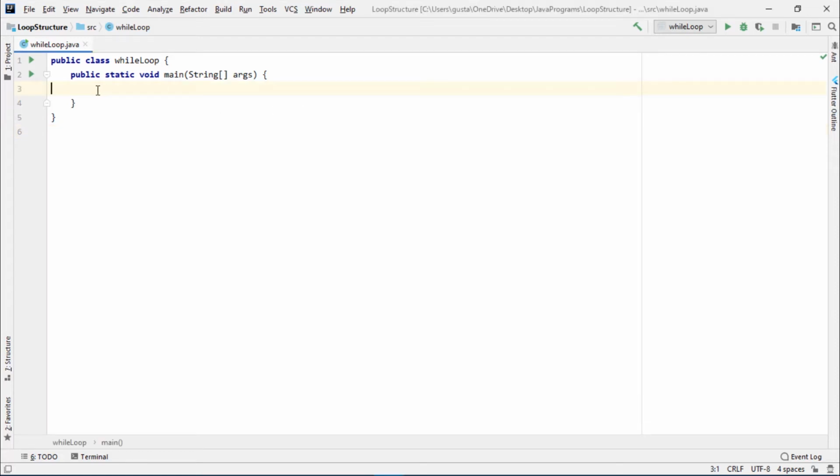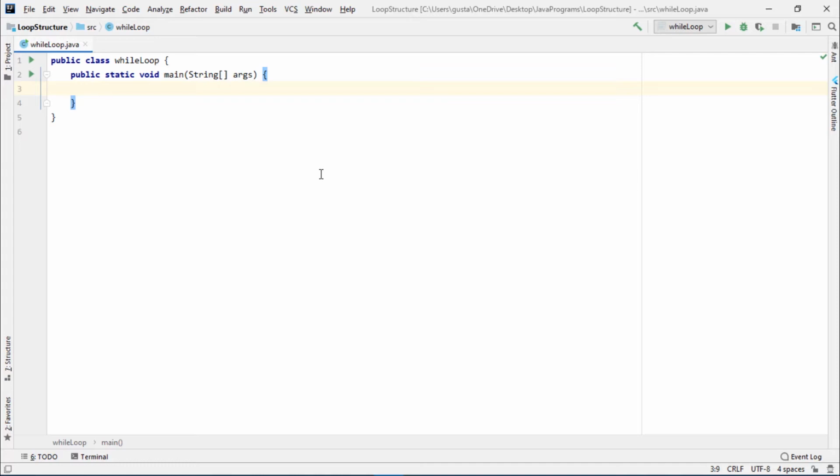So, for starters, what is a loop or loop structure? A loop is a structure that allows you to repeat an execution of a block of statements. If it is true, a block of statements called the loop body is executed and the expression is evaluated again. The loop body can be a single statement or a block of statements between curly braces.